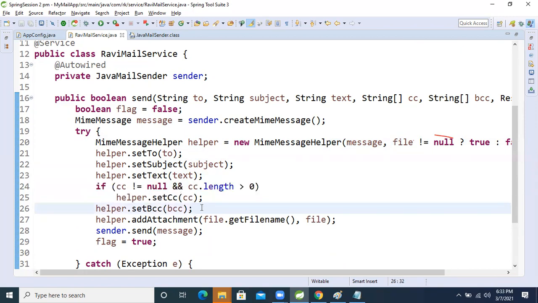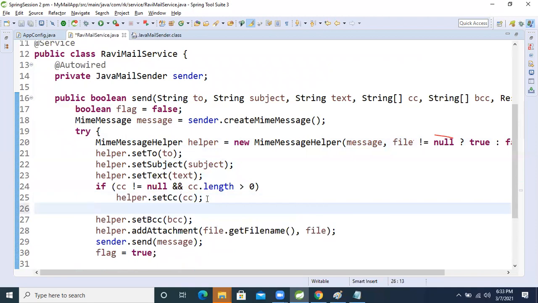Same here also, for bcc also. Every time the end user is not taking it.